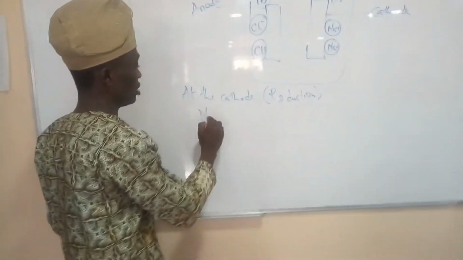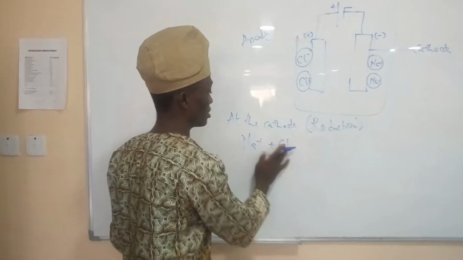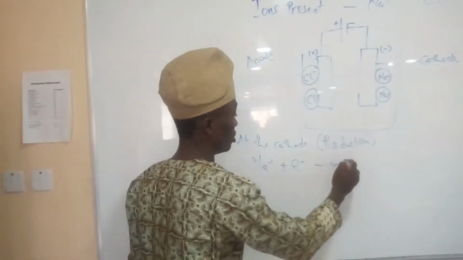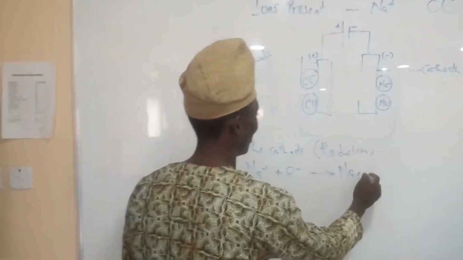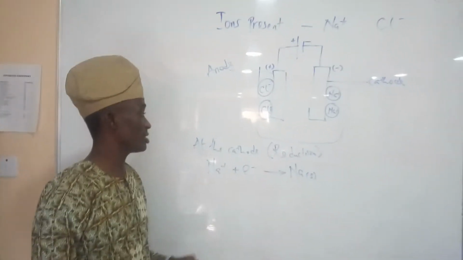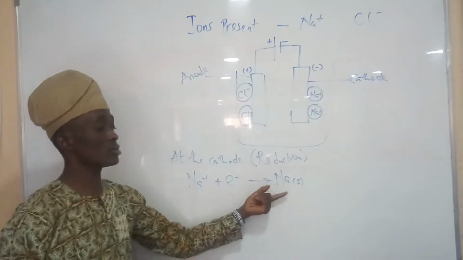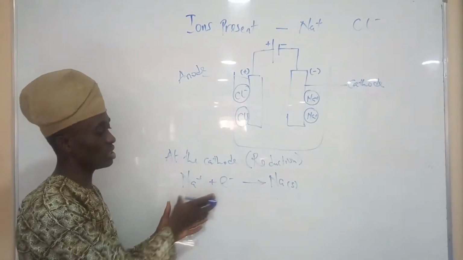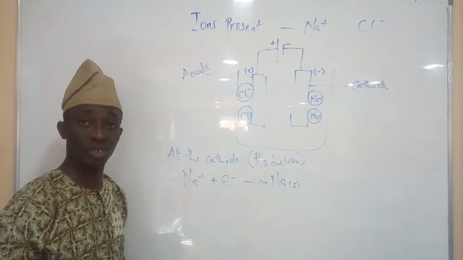The sodium ion migrates to the cathode where it picks up an electron to become discharged as sodium solid. The taking in of electron is what we refer to as reduction.